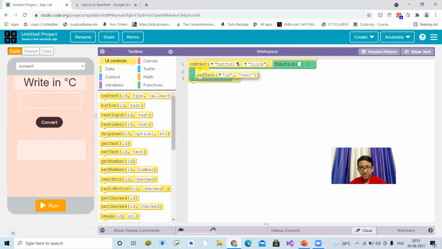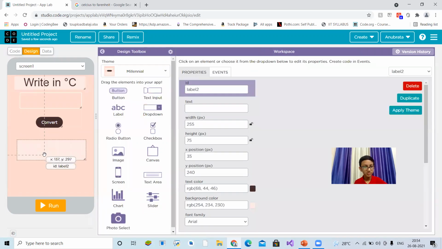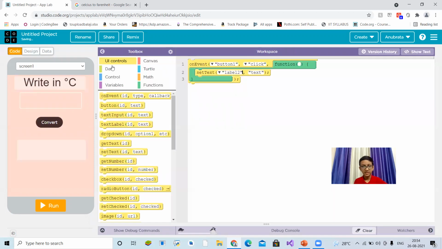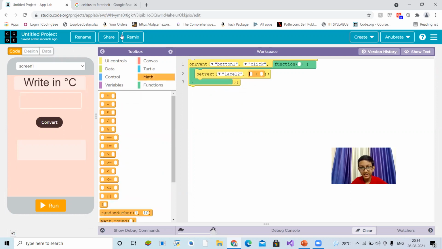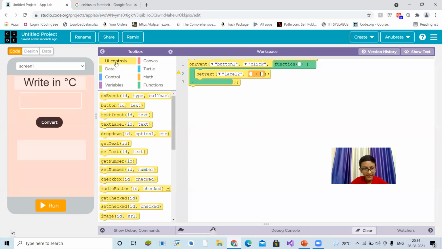Set text here, because it will be a text, not a number. Because we will include degrees Fahrenheit, it will firstly be a string. Then this is level 2, and this is level 1.